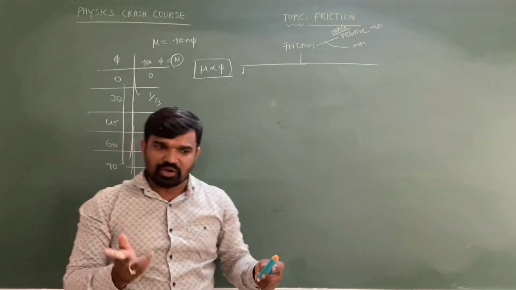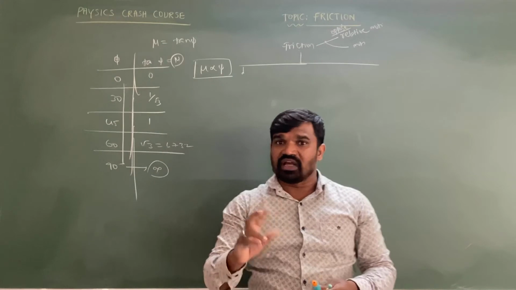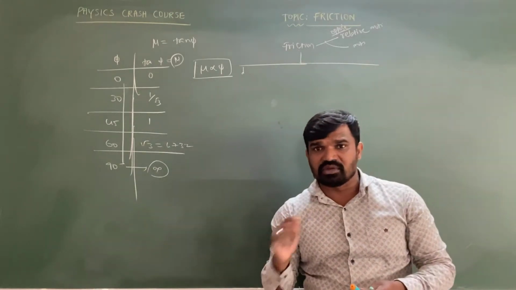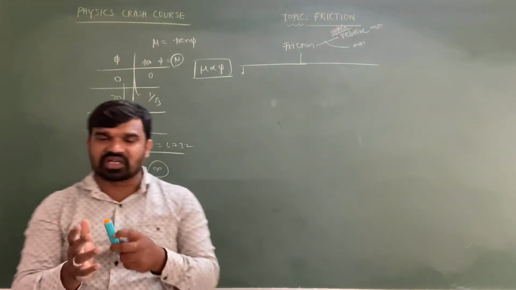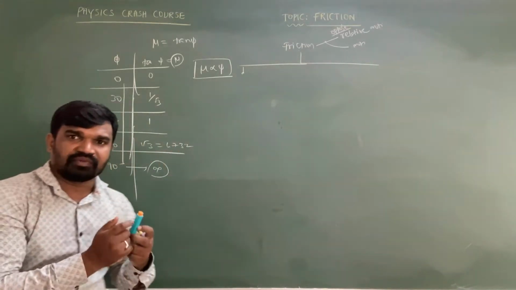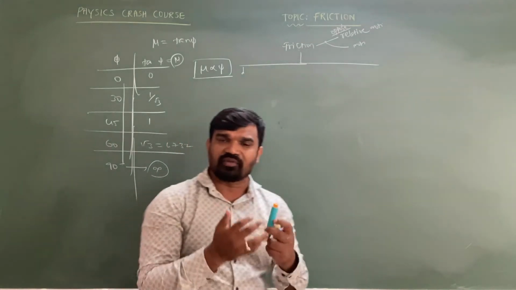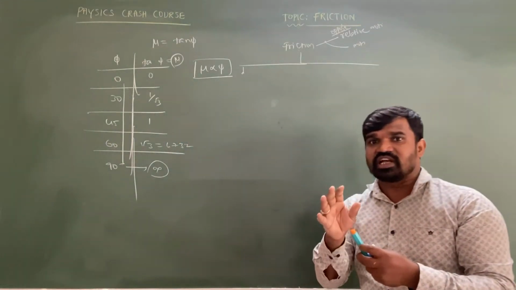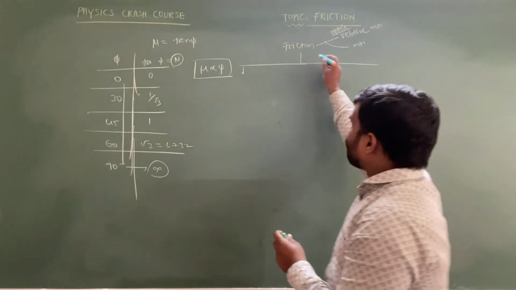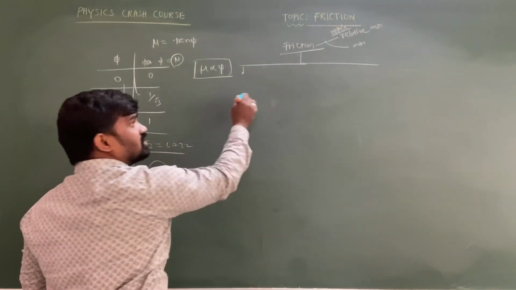Another important point: because of friction, wear and tear happens in the machinery parts. So friction is necessary, but there are also some drawbacks. Friction consumes a lot of energy and a lot of the engine's power, so we can explain that friction is a necessary evil. And there are three types of friction.